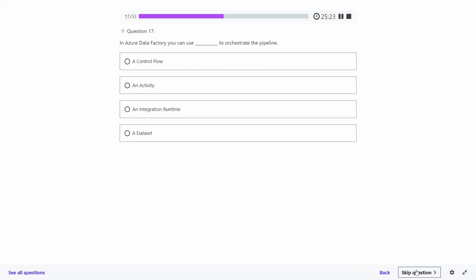In Azure Data Factory, you can use a dash to orchestrate the pipeline: a control flow, an activity, an integration runtime, a data set. What should the answer be here? Control flow. Control flow is the way where you are going to orchestrate your pipeline. What do you mean by orchestration?